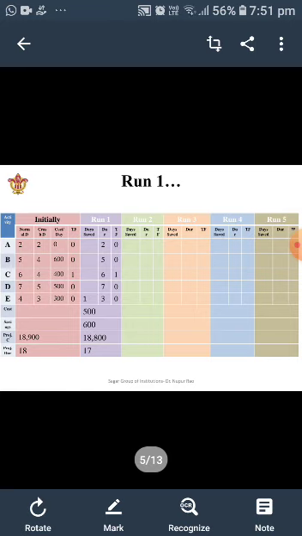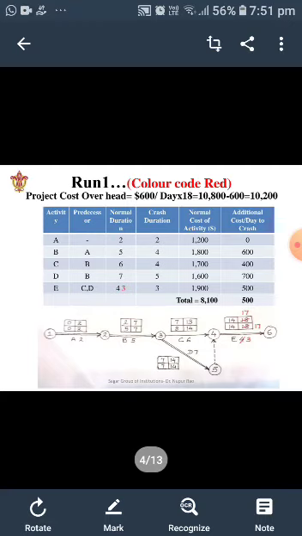Now going for the run 2, let's see the project network diagram. We find here that after reducing E activity by a day, which has now reached its maximum, we have just a choice between B and D activity.